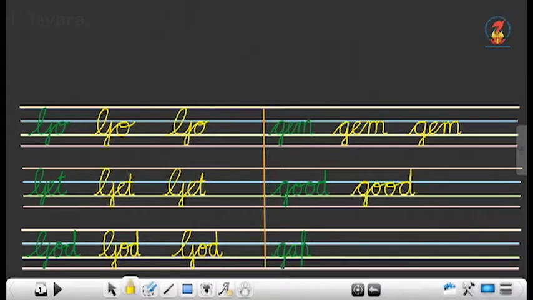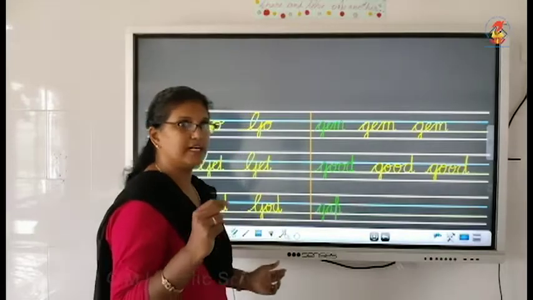Then let's do it again. G just like A, but come down to the fourth line, take a loop, go up in between the second and third line, 2 O's and then D in between the second, third line, but a straight line going up to the first, coming down to the third and then a small tail. Let's do the next word, gap.